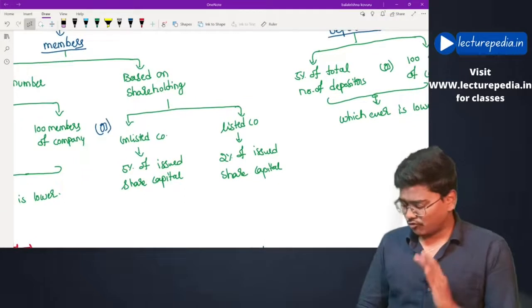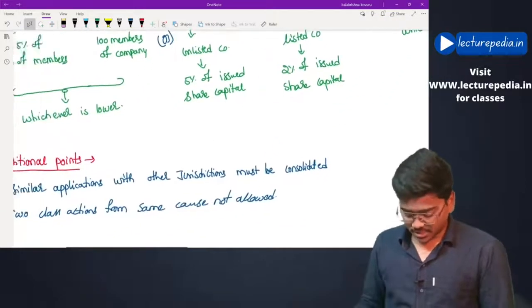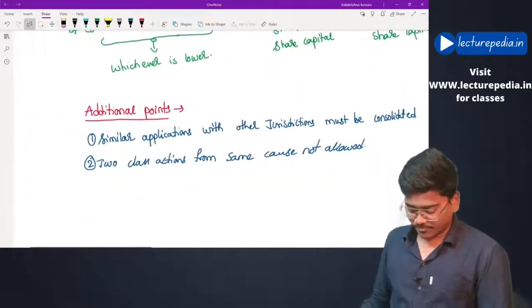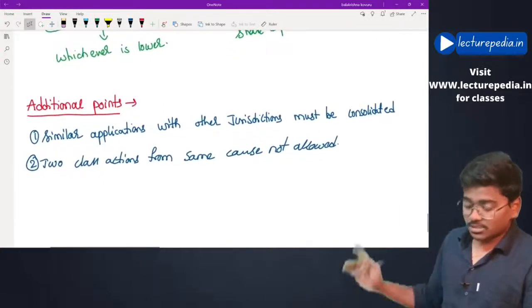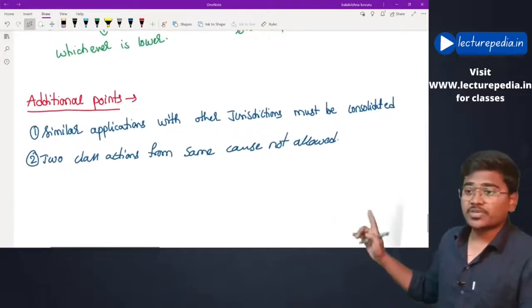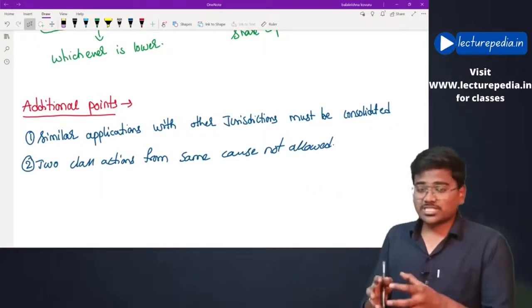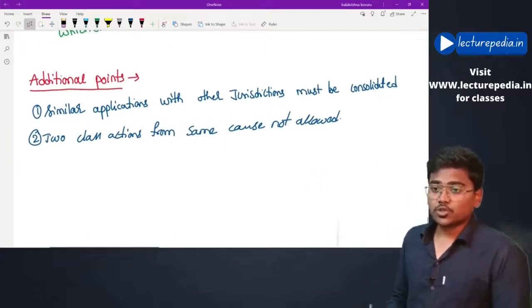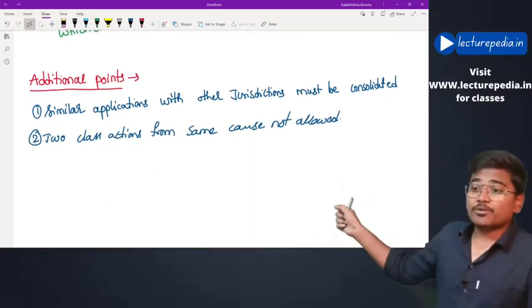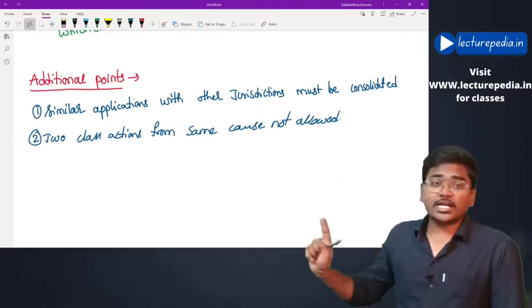And section number 246, which deals with some other additional points. See, if at all there are similar class action suits in other jurisdictions, then all those class action suits must be combined together, and also two class actions for the same cause cannot be filed.